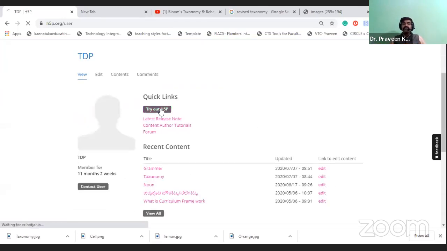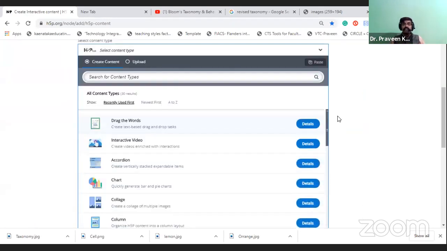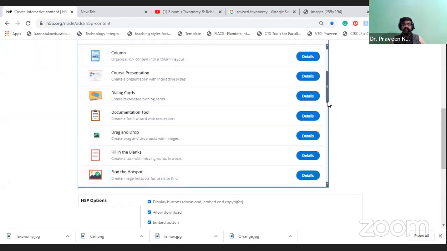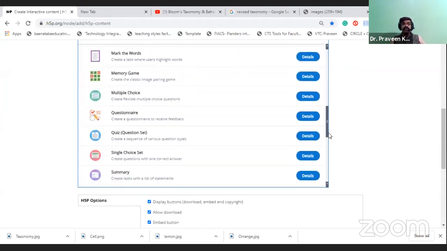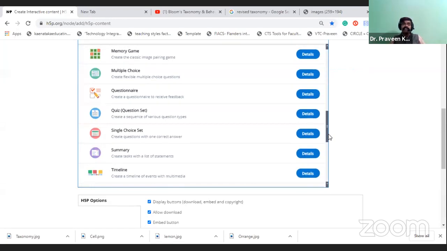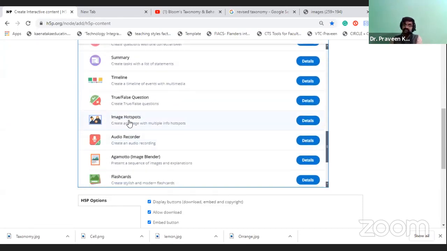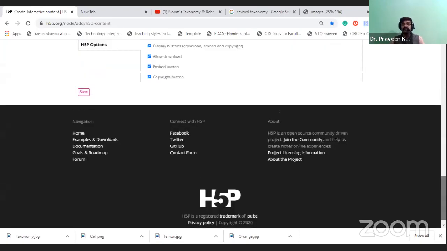So now again we are going to highlight one of the important types of content, that is hotspot. In the present situation, COVID-19 is spreading all over the world. So we will identify which is the hotspot, because where COVID-19 is going to spread rapidly, that place is a hotspot. Like that, hotspot information can be created by using the interaction called image hotspot. You can select the content type of image hotspot.